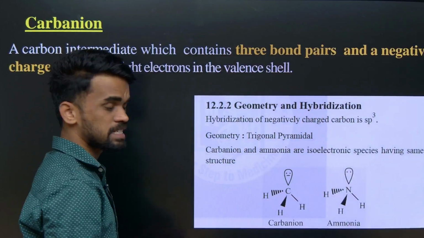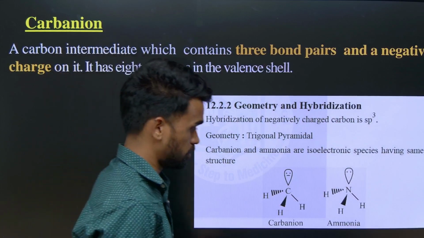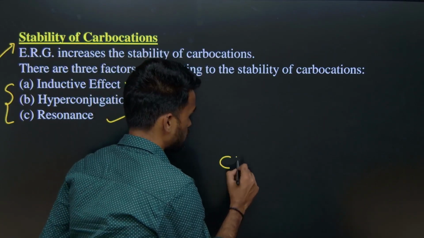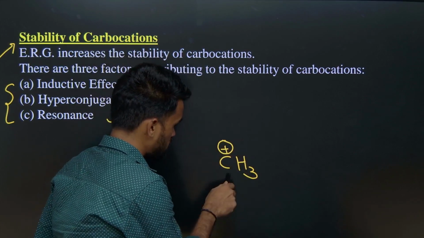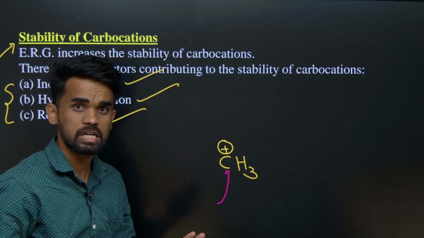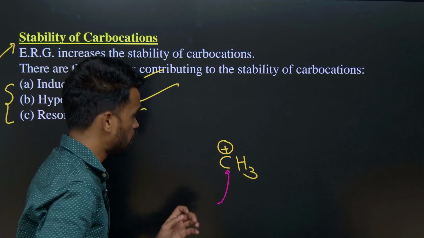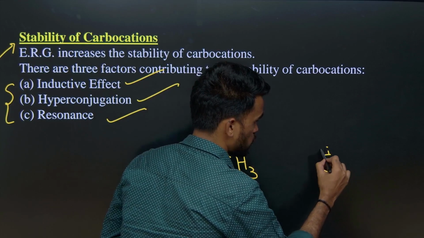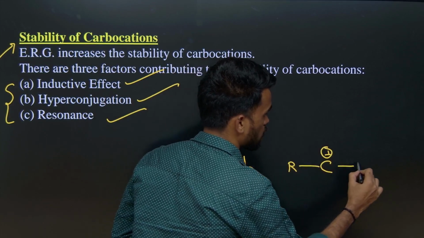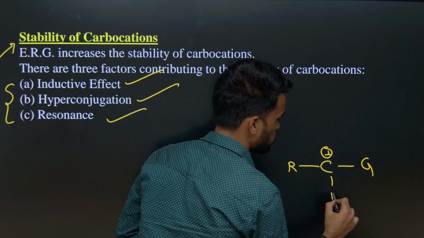Now let us discuss carbanion. A carbocation is electron deficient. See, carbocation like this we have, right? This carbon has only six electrons, so we call it electron deficient. Now if this particular carbon, let us say it has a positive charge, and here I am adding some R groups, some G group here.